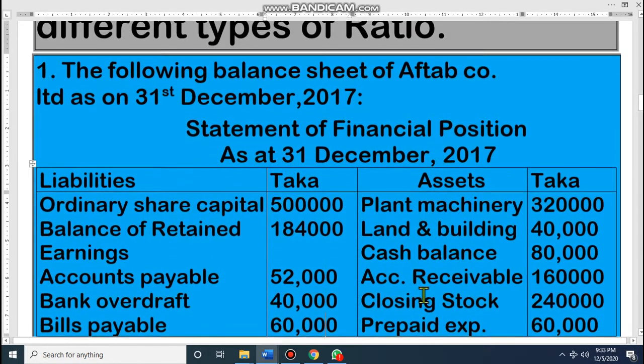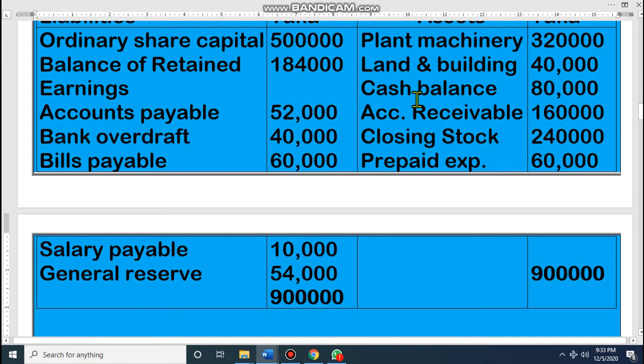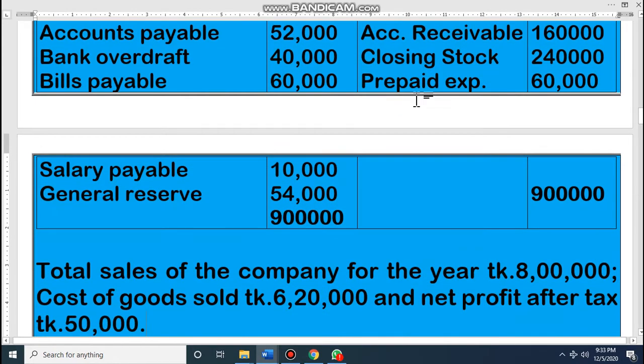Look here, we have some assets and liabilities of a company given. Look at ordinary share capital, balance of retained earnings, accounts payable, bank overdraft, bills payable, salary payable. These are the liabilities. And assets: plant and machinery, land and building, cash balance, accounts receivable, closing stock, prepaid expenses. These are the assets.